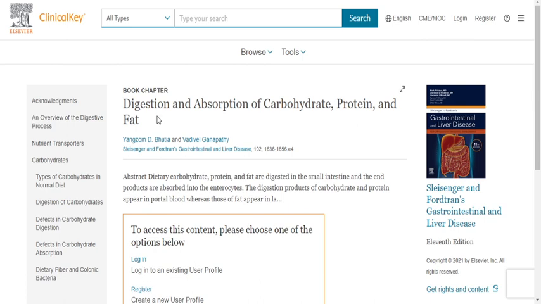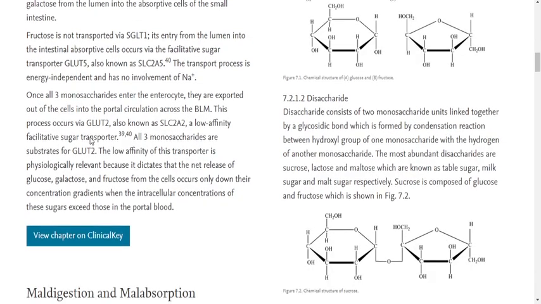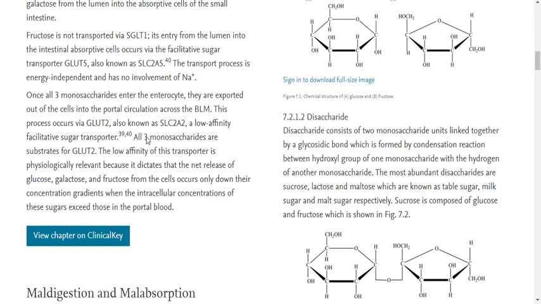For this you can refer to this particular book chapter, friends. In this book chapter they had given a clear explanation. All 3 monosaccharides, once they enter the enterocyte, will be exported out from the cell into the portal circulation. And the transporter which plays an important role during this process is GLUT2, that is glucose transporter 2.